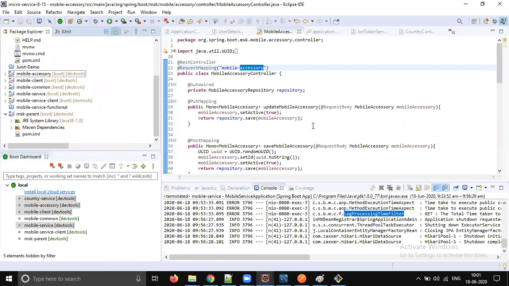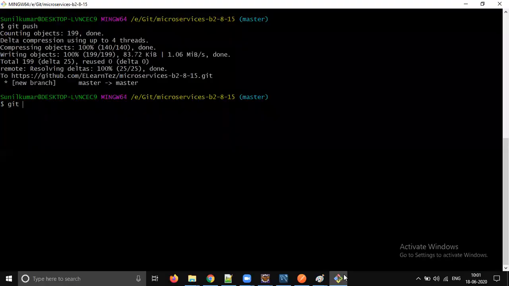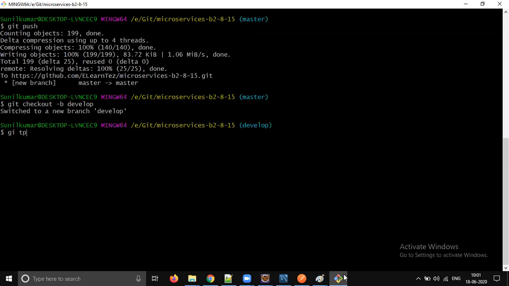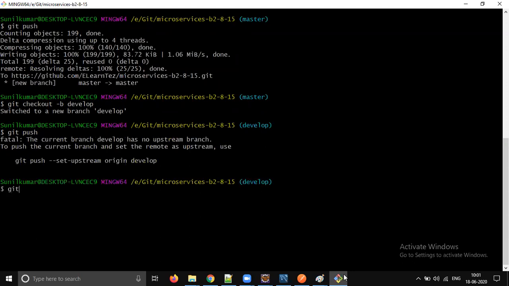Anyway, you can't push it. If anything you want to be merged, create a merge request. So I will create one develop branch. Let's not touch the master. Any changes to be merged, we will first merge into develop and test it. If everything is working fine, we will merge it into master. So git push. This branch is not there in the remote, so for the first time, we need to do set upstream.